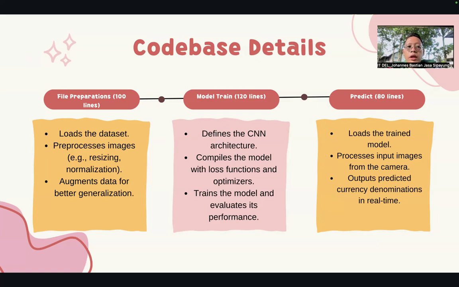And after file preparation, I create the model training. In model training, I write 120 lines. I define the architecture, and then I compile the model with a loss function and optimizer. And I train the model and evaluate its performance. And the last part is predict. In predict, I write 80 lines. I load the trained model and process input images from the camera.